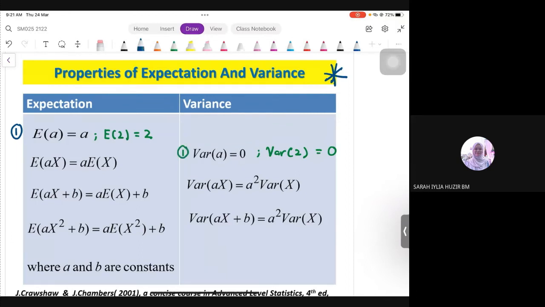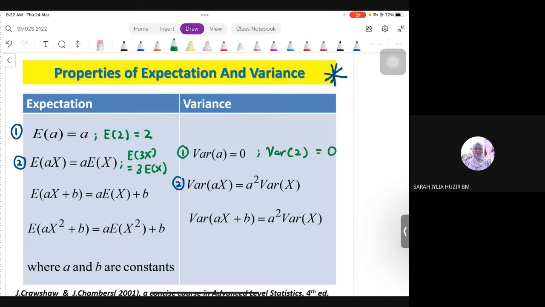Okay, next one. Properties number 2. Okay, if we have constant times X inside the bracket, kita pergi kepada expectation dulu. If we have E of aX, okay, kita boleh keluarkan constant tu. X stay as it is. So, dia akan jadi a times with E(X). Okay, dari segi number saya buat contoh. Kalau saya nak cari expectation of 3X, this would be the same as 3 times with expectation X. Keluarkan je constant tu.